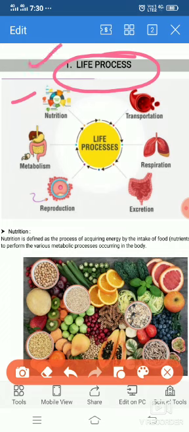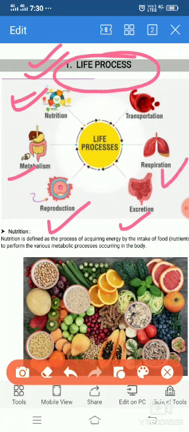These activities are basically called the life processes. In all living organisms, there occur basic life processes such as nutrition, metabolism, reproduction, excretion, respiration and transportation, which are necessary for survival.